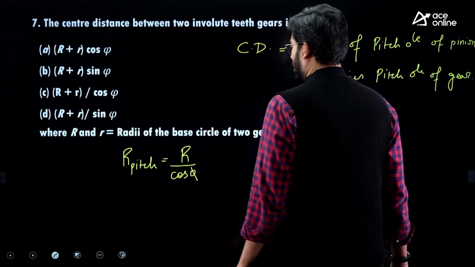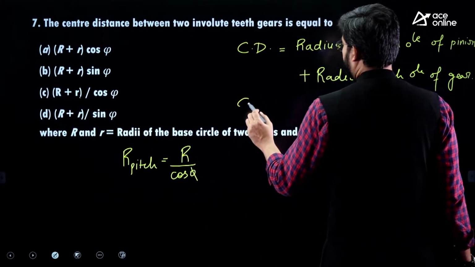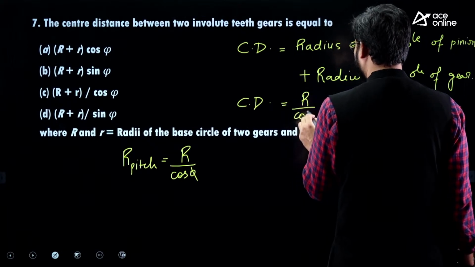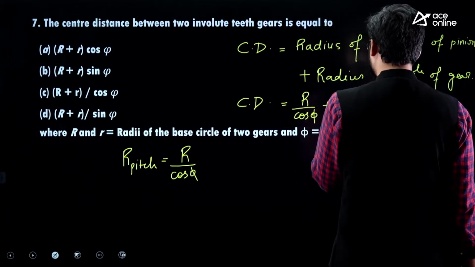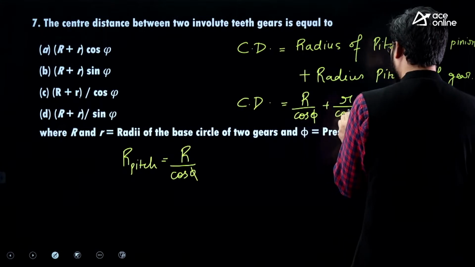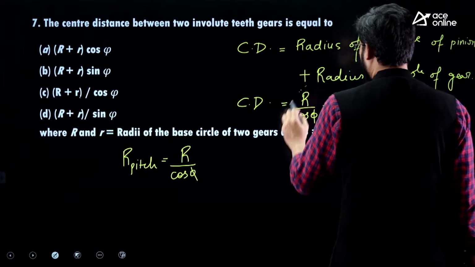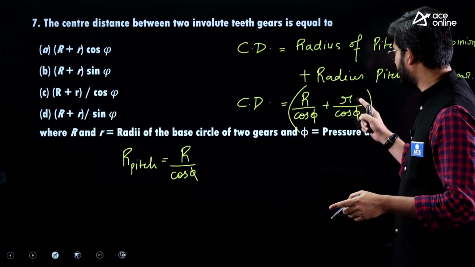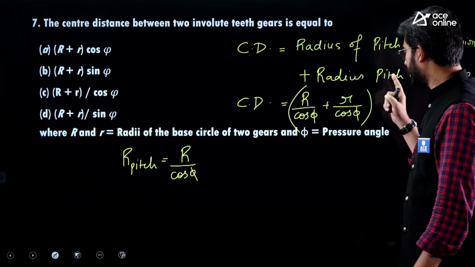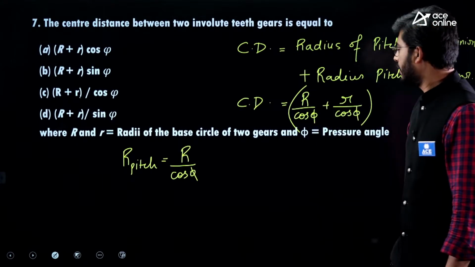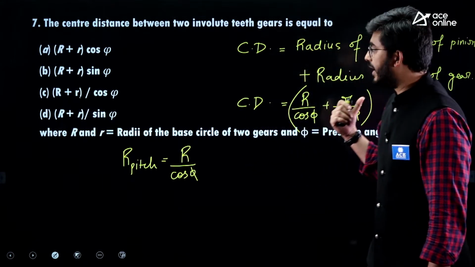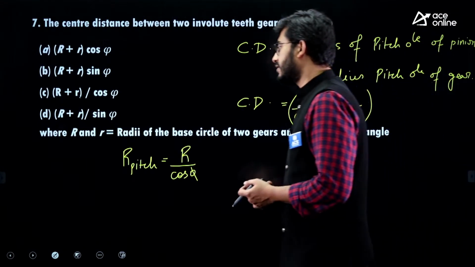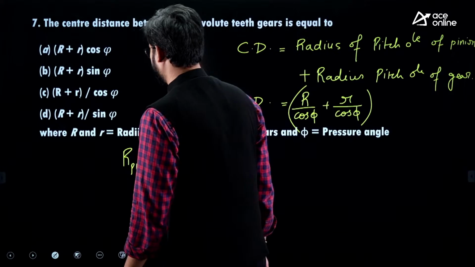Okay, so now here center distance will be equal to capital R by cos phi plus small r by cos phi. That is summation of radius of base circle of pinion plus radius of base circle of gear divided by cos phi will give us the expression for center distance.